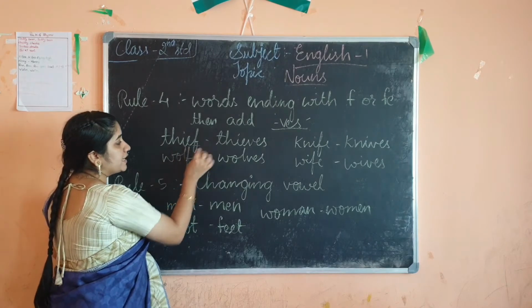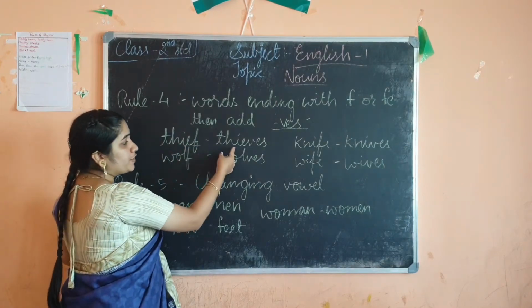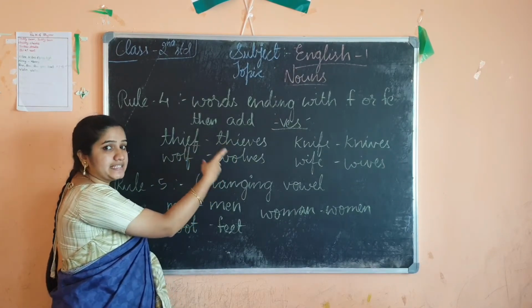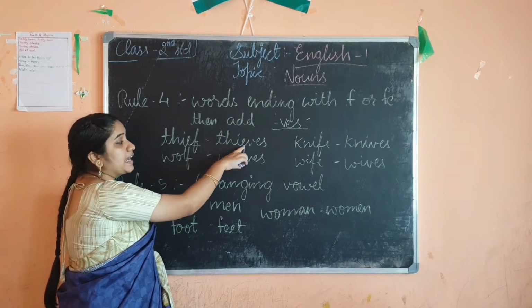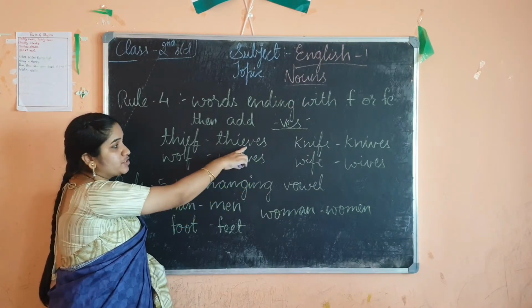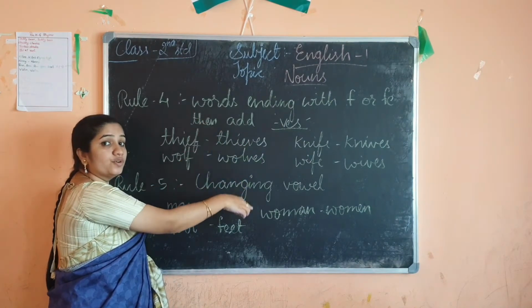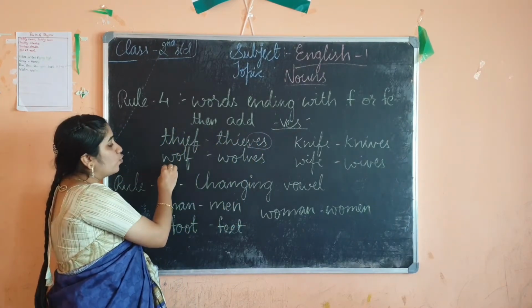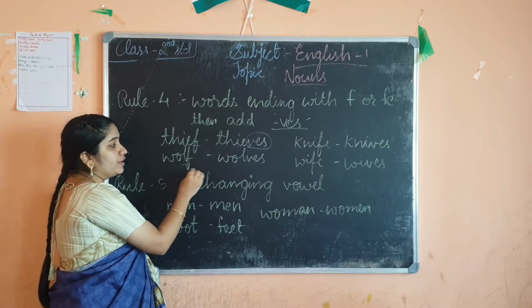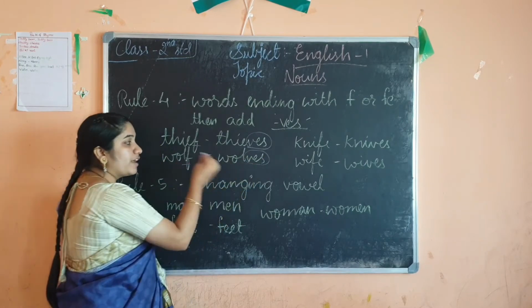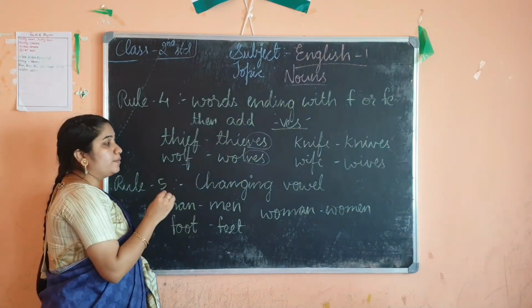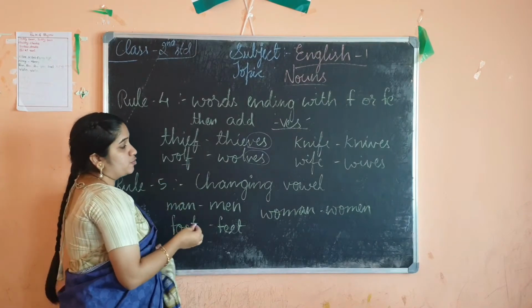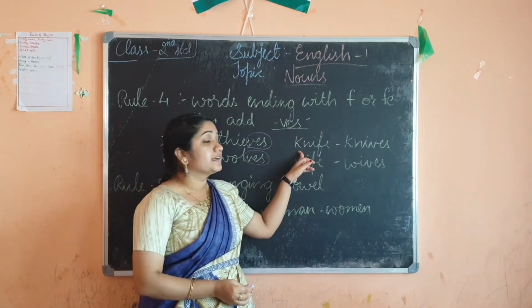So here the word is ending with F. So what am I going to do in the plural form? T-H-I-E-V-E-S. So F is not there here. You should remove F and then write V-E-S at the end. Wolf, W-O-L-F, wolf. Then here I should remove F and add VES: W-O-L-V-E-S, wolves.